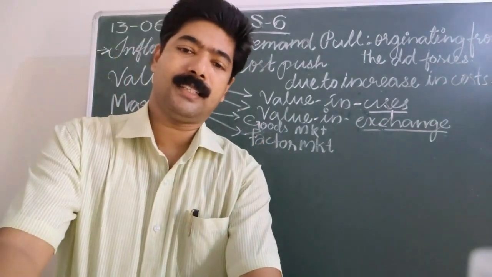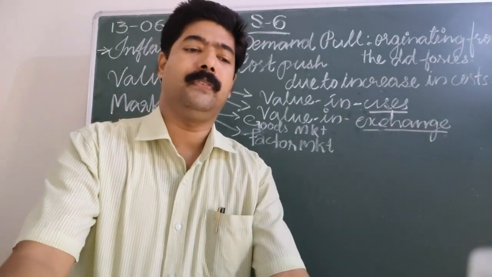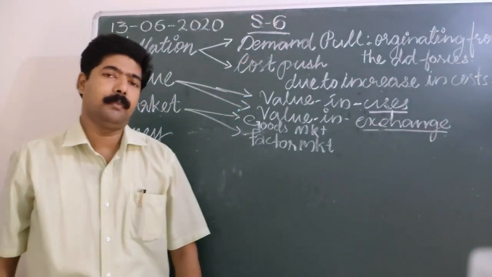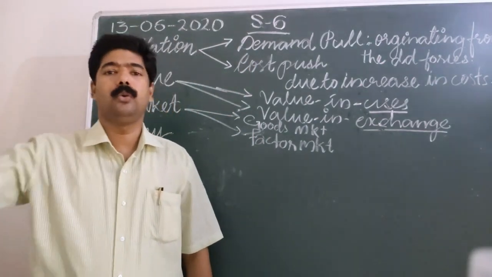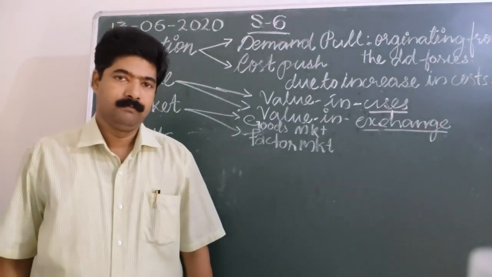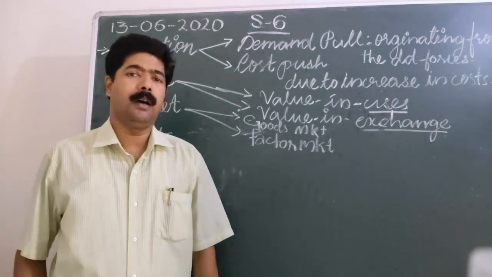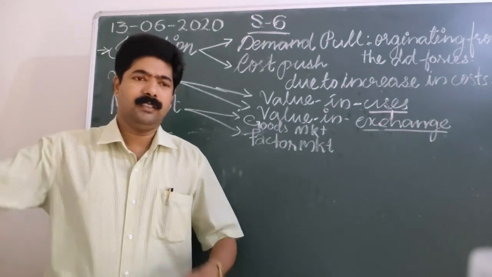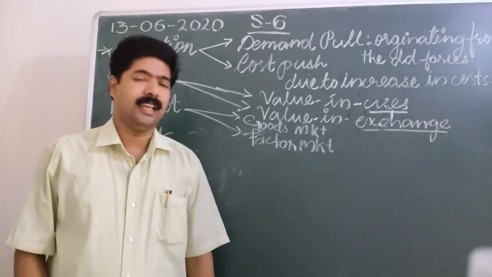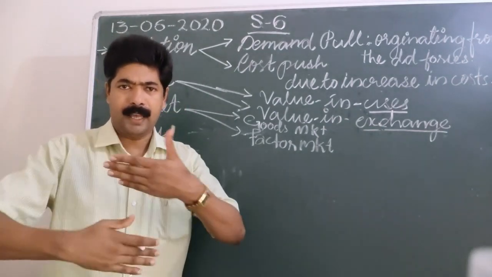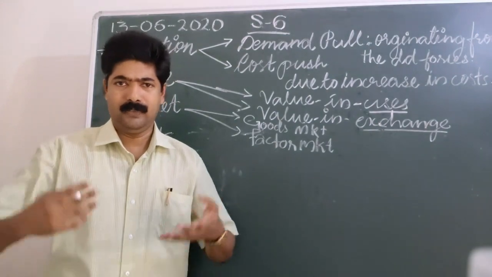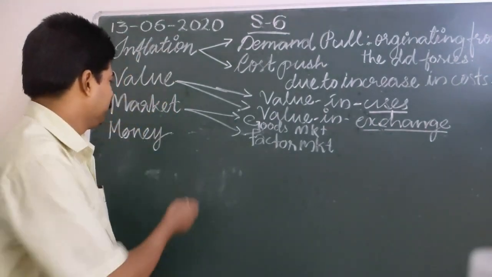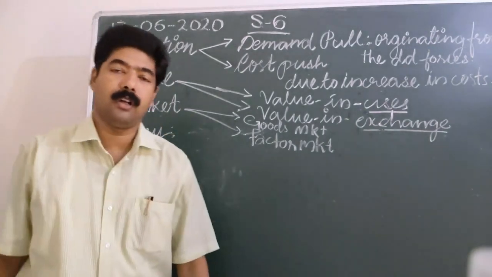In the barter system, we may face some difficulties too. In certain situations I am unable to find people who want to exchange with me. And there is also a problem of divisibility. So many difficulties can come up. So later on, man invented money.